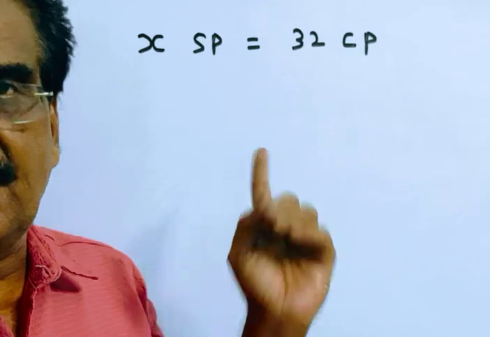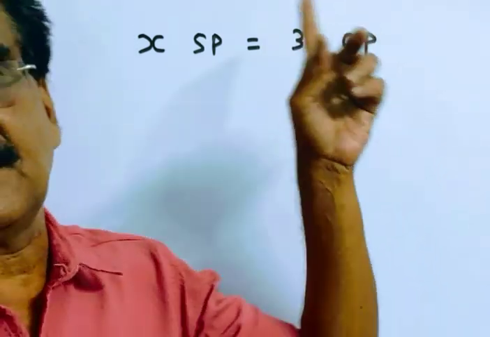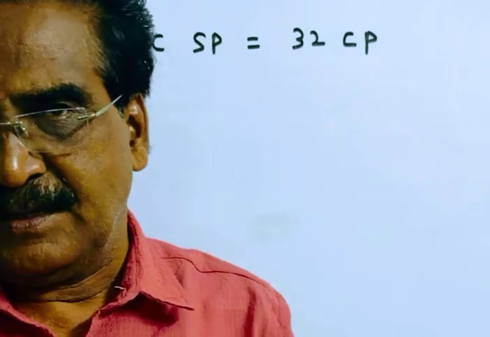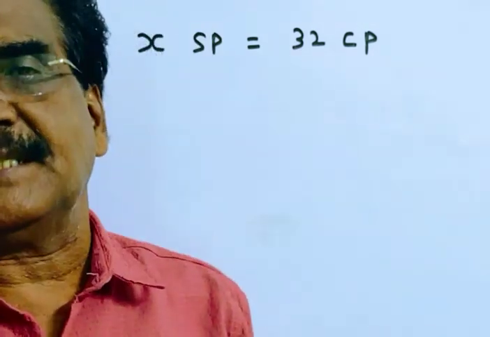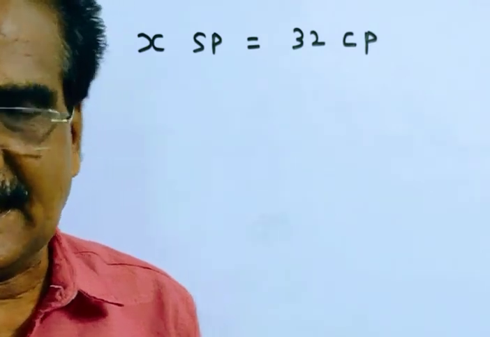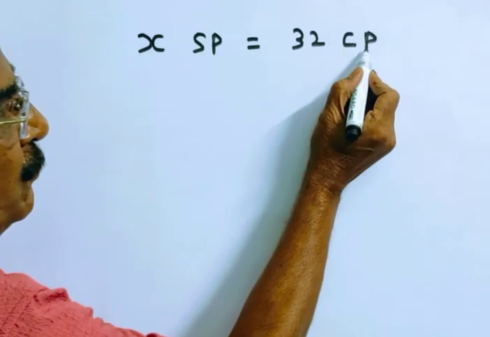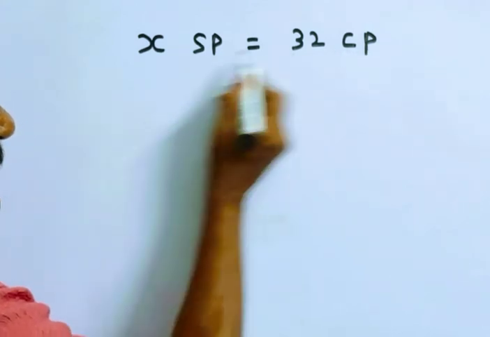Friends, the selling price of X articles is equal to the cost price of 32 articles. Here the profit percent is 28%. Then your question is, what is X? Friends, the selling price of X articles is equal to the cost price of 32 articles.